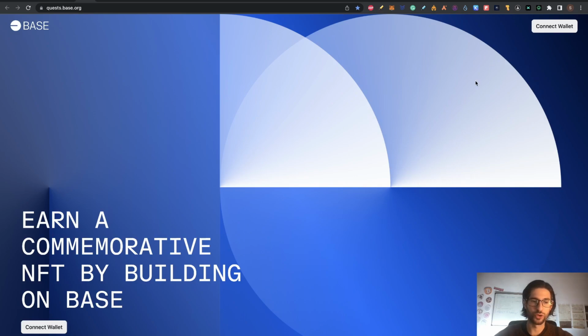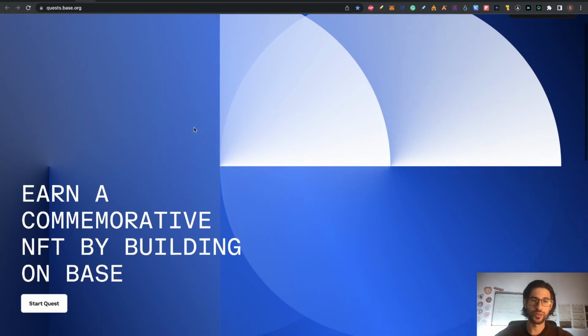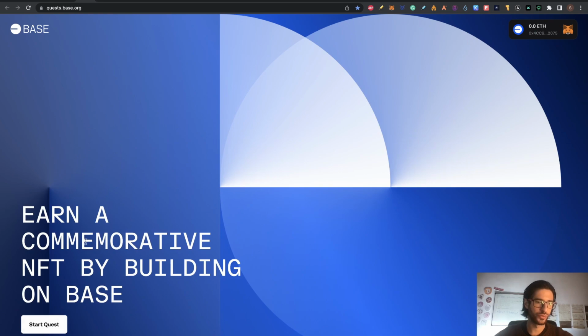You are going to need to connect your wallet. And one important thing to say here before going to the start quest is that I am using MetaMask, guys, but this is a project powered by Coinbase. So for me, it's very important to say that I will recommend you to do this airdrop also with the Coinbase wallet. So you can download the Coinbase wallet into your browser too.